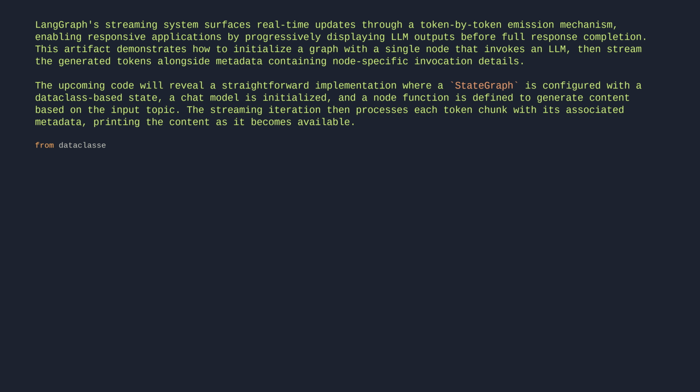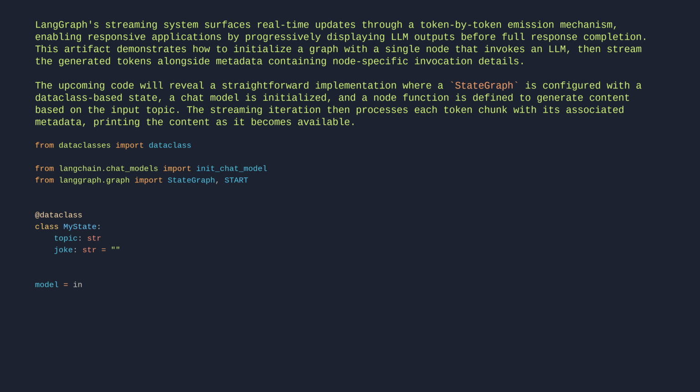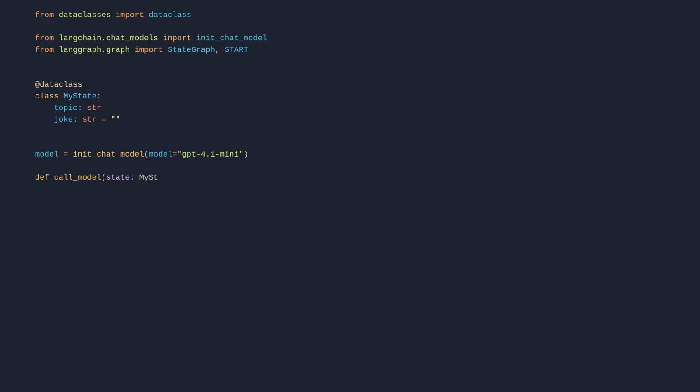From dataclasses, import dataclass. From langchain.chat_models, import init_chat_model. From langgraph.graph, import StateGraph, START. @dataclass class MyState: topic: str, joke: str = "". model = init_chat_model("gpt-4.1-mini"). def call_model(state: MyState):